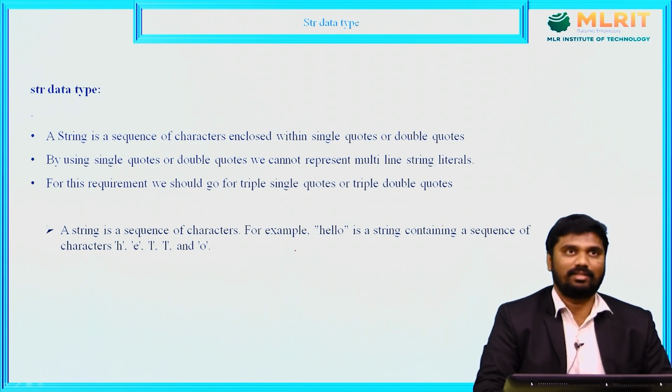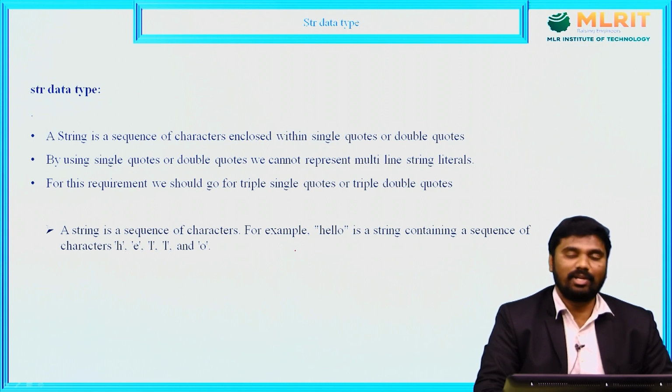A string represents a sequence of characters enclosed in single quotes or double quotes. We can also represent a string with triple single quotes or triple double quotes. We already discussed this statement and saw examples. But what is the main purpose?